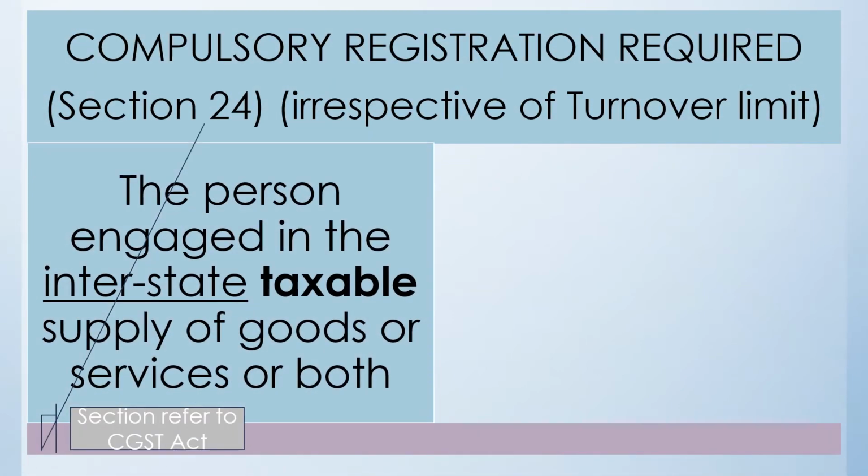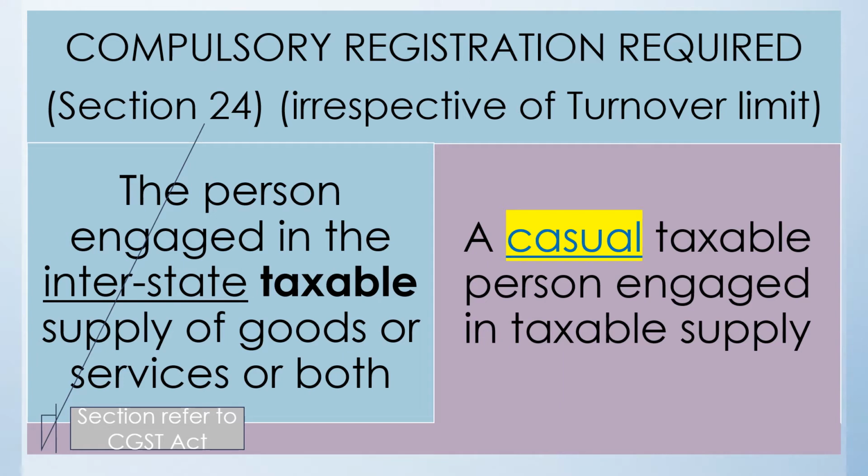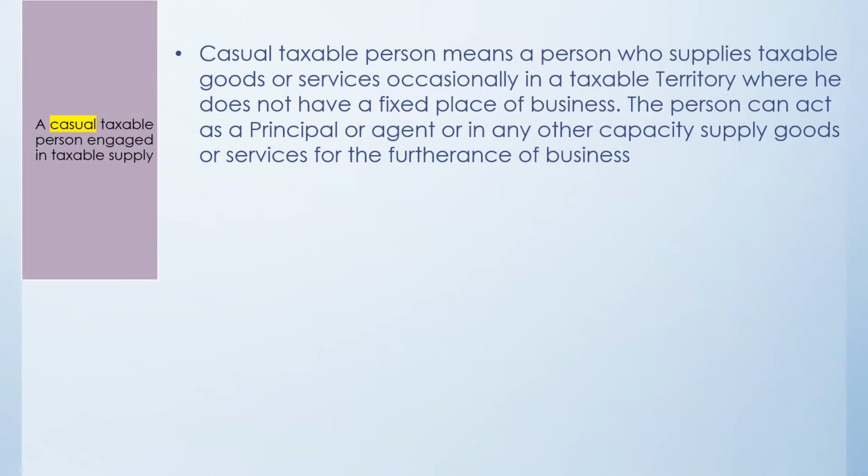Now in the case of the second scenario, a casual taxable person, if he is engaged in a taxable supply, then he has to compulsorily get himself registered right from the rupee 1 transaction. Here we have to understand the meaning of the term casual taxable person. A casual taxable person has been defined in the law. It means a person, and the definition isn't exhaustive because the word 'means' is used, who supplies taxable goods or service occasionally in the taxable territory where he does not have a fixed place of business.